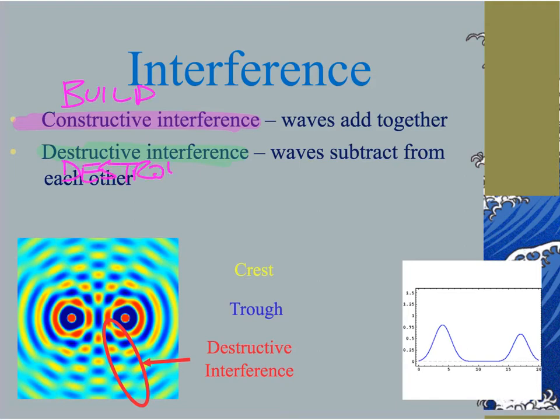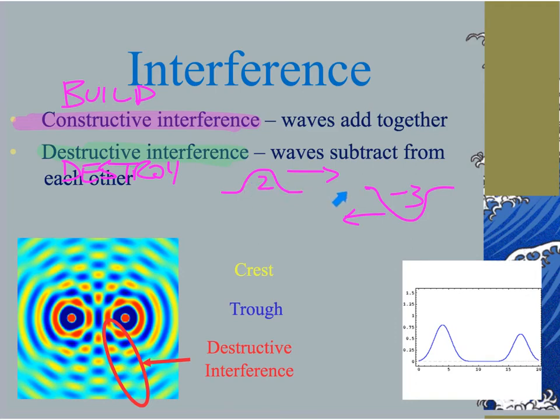So destructive interference occurs, let's say I've got a crest of magnitude 2 and a trough of magnitude -3. When these two waves collide, they are out of phase because I've got a crest and a trough. No longer do I have two crests or two troughs, it's one of each. Now I'm going to figure out the resulting wave just simply by adding.